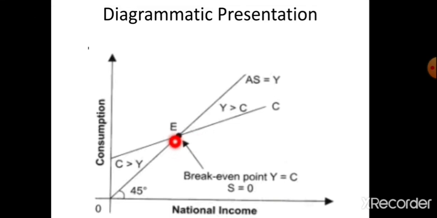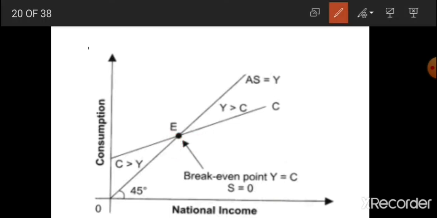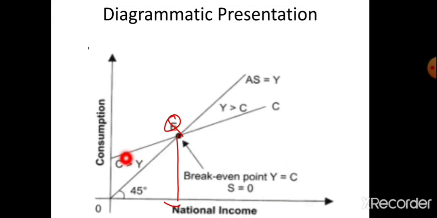this is the break-even point. Instead of E, we can denote it as Q. So Q is the break-even point because when income is OY, consumption and income are equal. So this is the break-even point. Before the break-even point, the consumption curve is higher than the income curve. That's why C will be greater than Y. And after the break-even point, Y is greater than C.